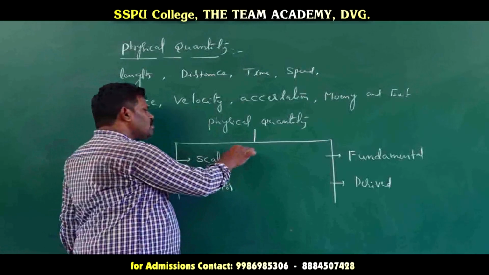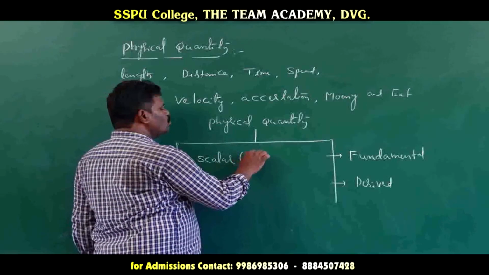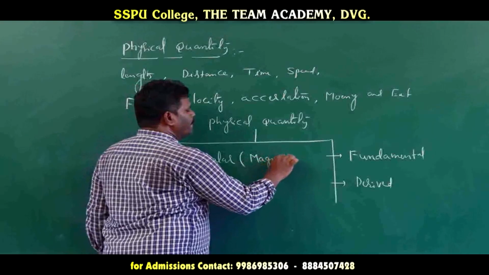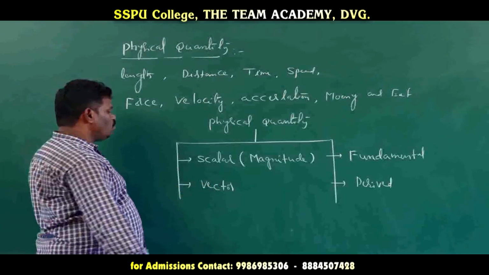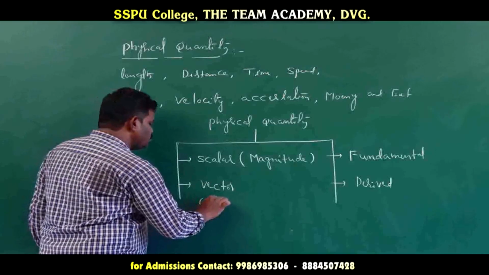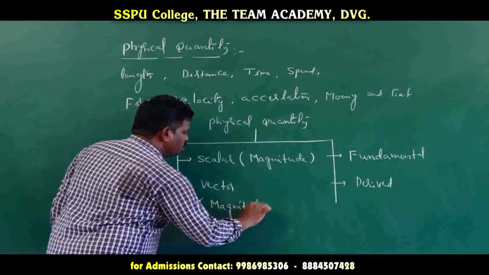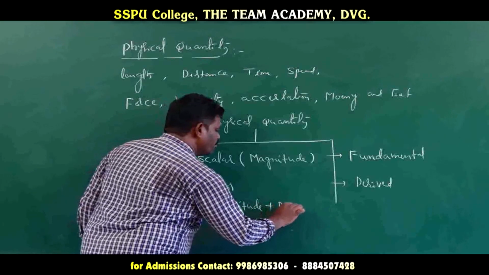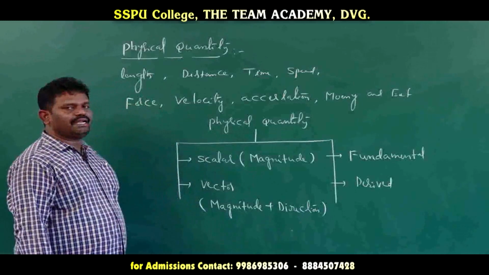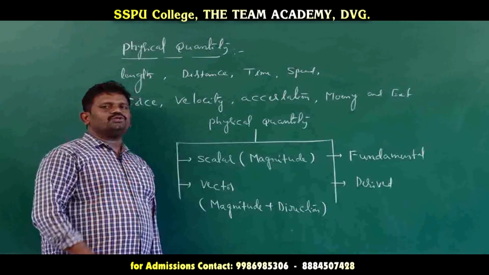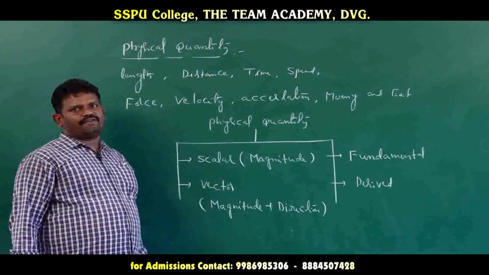So what is a scalar quantity? A quantity that has only magnitude. Any quantity that has only magnitude is said to be a scalar quantity. Now what does vector quantity mean? Magnitude plus direction. A quantity that has magnitude as well as a direction is said to be a vector quantity.